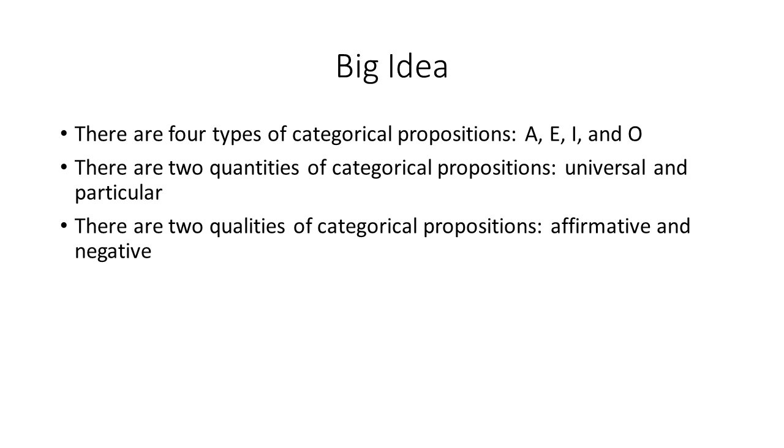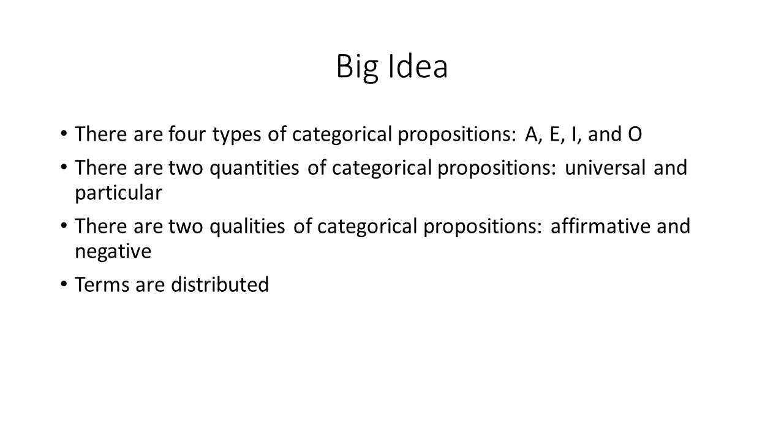There are 2 qualities of categorical propositions, affirmative and negative. Make sure you keep quantity and quality separate. And then finally, terms are distributed. So we're going to talk about all of this.